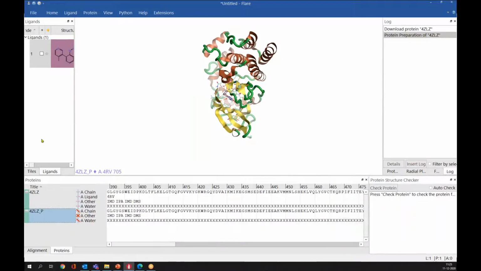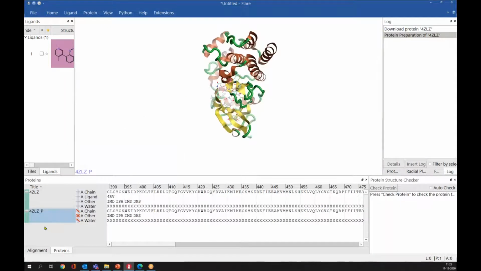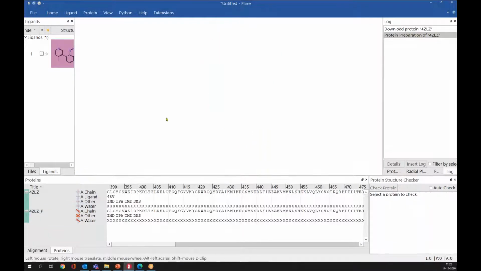Let me expand it. So we have three main windows here: protein, ligand, and this 3D window. Whatever structure you want to see in the 3D window, you need to highlight that structure with a left click, and then it will be visible in the 3D window. If you want to hide it, you can simply click on the other region. And if you want to visualize the ligand, similarly you can click on the ligand with a left click, and it will be highlighted and visible in the 3D window.